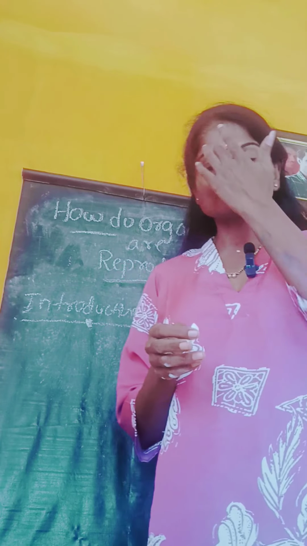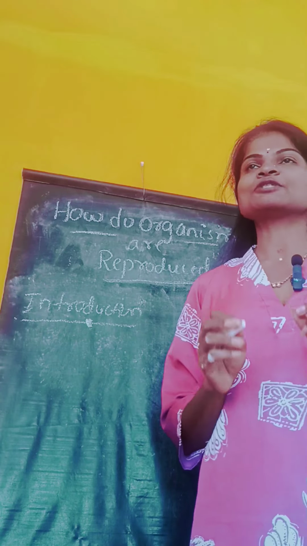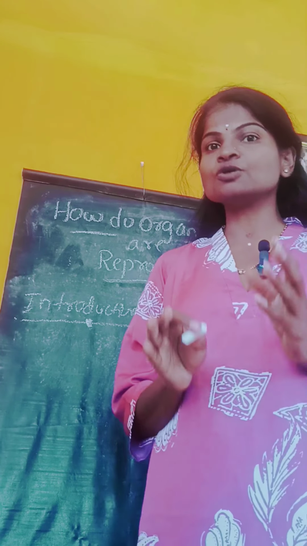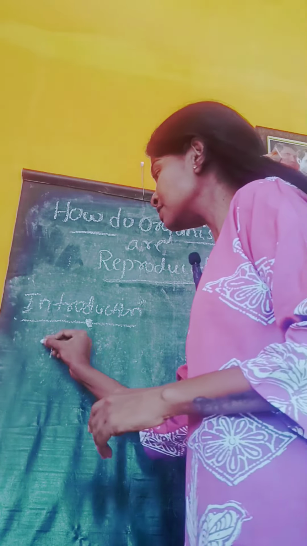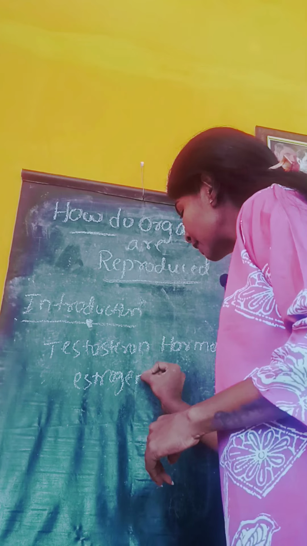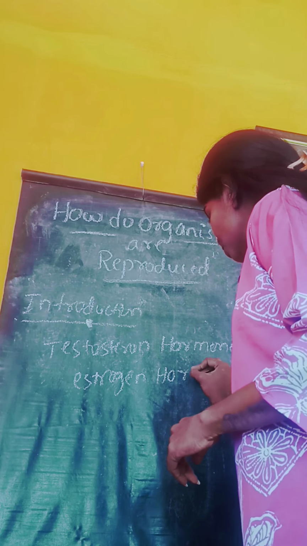In this adolescence period, a lot of changes take place in the human body due to the secretion of some hormones. Those hormones are called testosterone hormone and estrogen hormone.